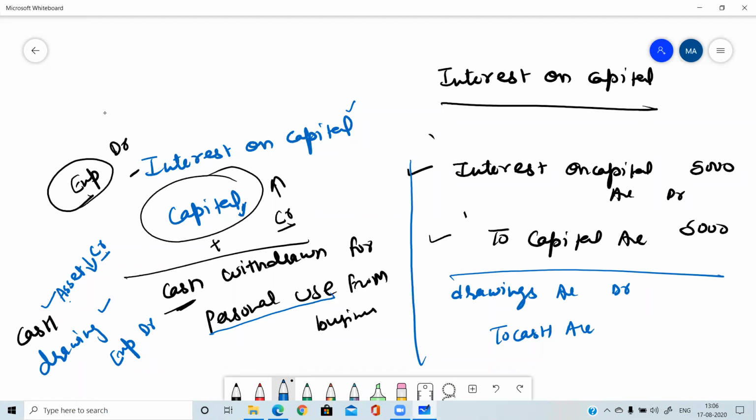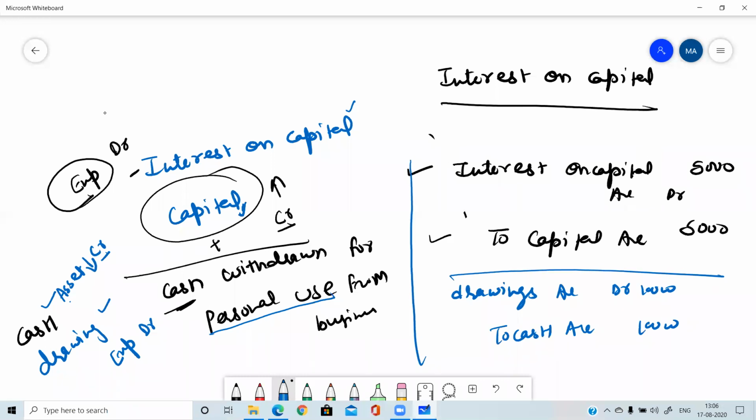This will be the entry. Drawings account debit to cash account, and write the amount whatever is given in the question. So am I clear? Yes, drawings to cash. Yes, very good.